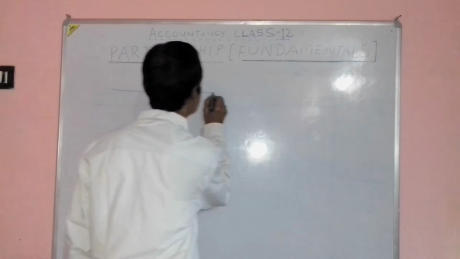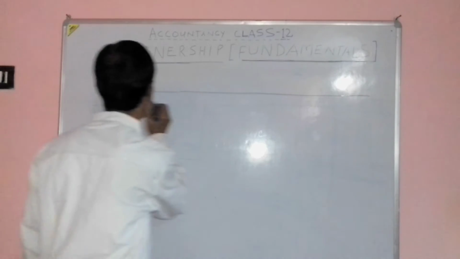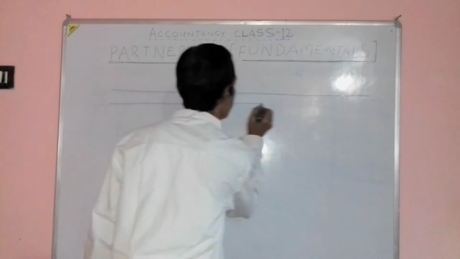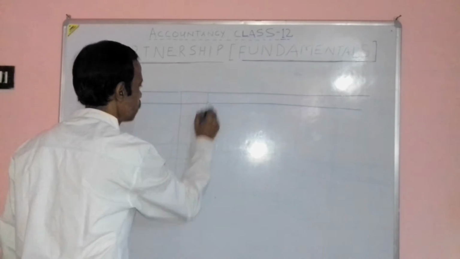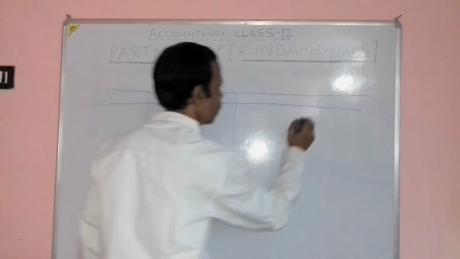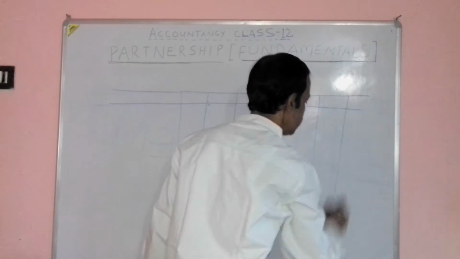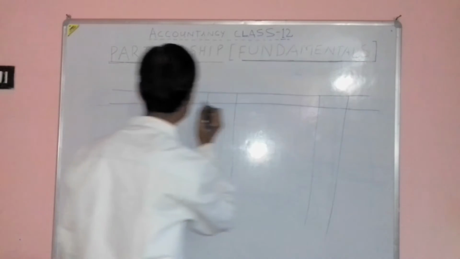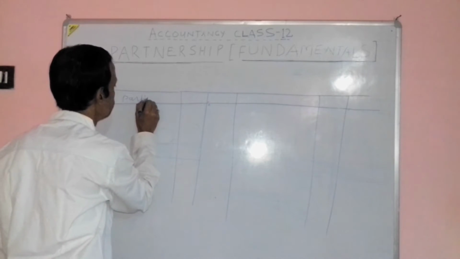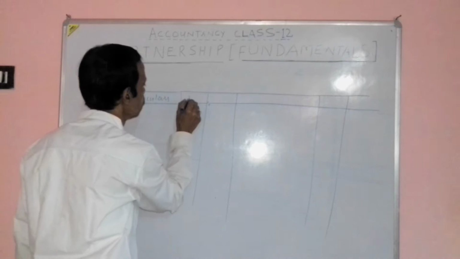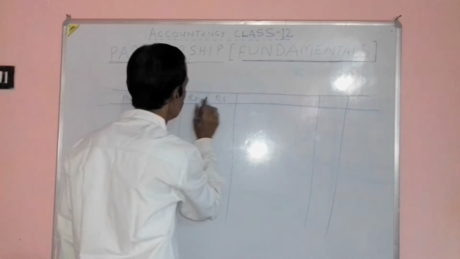The format of capital account: Particulars, rupees, and rupees. Particulars, rupees.